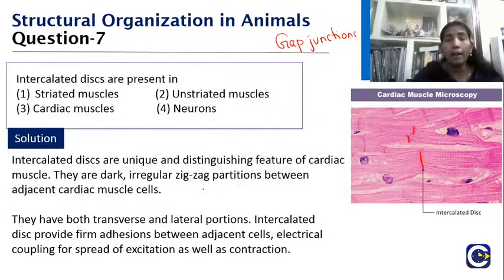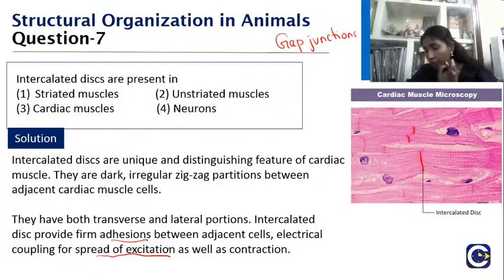So they are zigzag partitions, they are dark and they are present between the adjacent cardiac muscle cells. So they are both transverse and lateral portions. So what are they going to do? They are going to give firm adhesion as well as help in spreading the excitation, which is very important for the contraction. So that should be your answer.